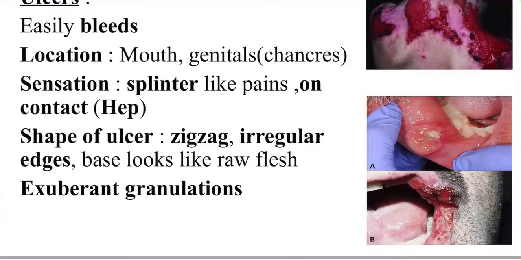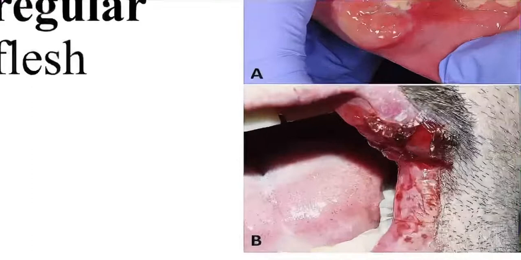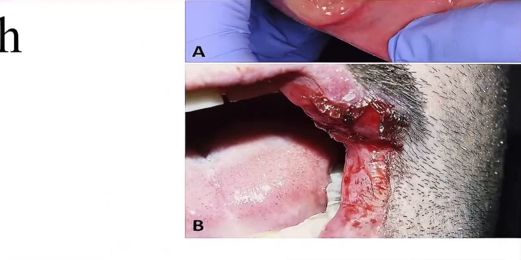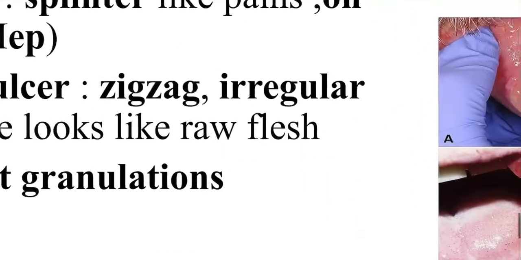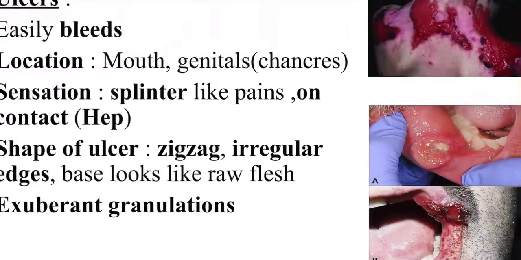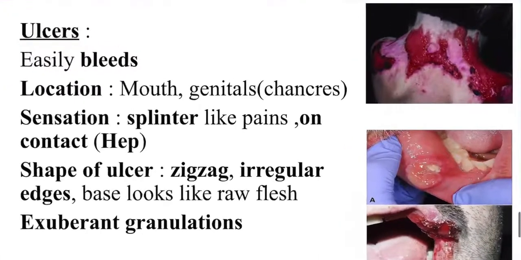The shape of the ulcer, zigzag irregular edges. You can see the ulcers. It is zigzag irregular edges. It is not circumscribed clean. You can't find the clean margins here. They are irregular margins, irregular edges. The base looks like raw flesh. Exuberant granulations, as I told prior, exuberant are, they grow profusely.